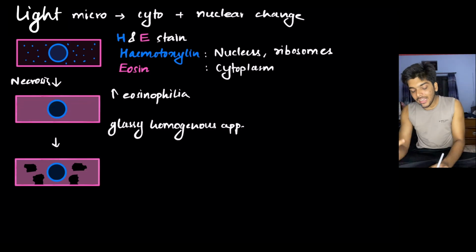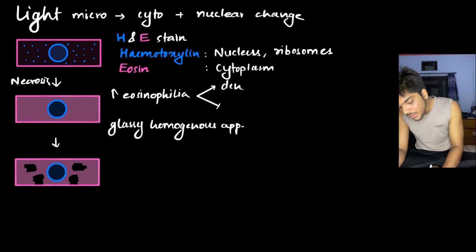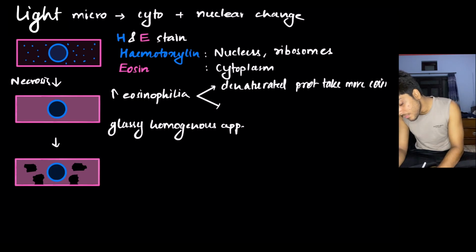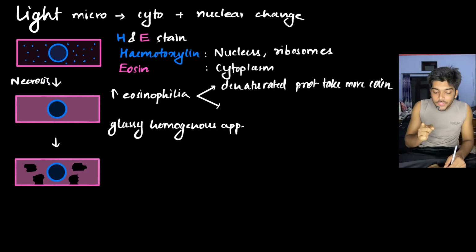The reason behind increase in eosinophilia is two. There are two major reasons behind it. Number one, denaturation. Denatured protein takes more eosin. What do I mean by this? See, the reason the cytoplasm of the cell is eosinophilic is due to protein.